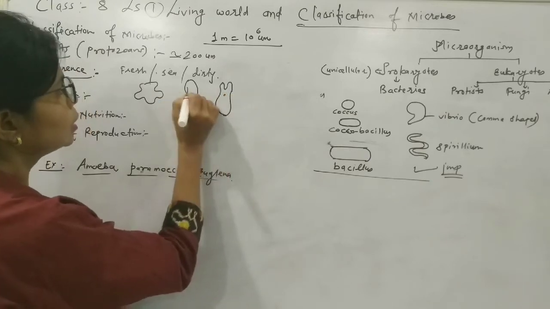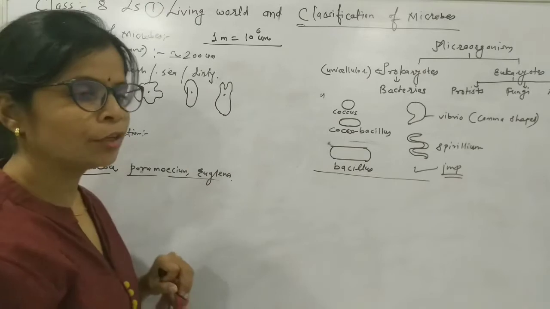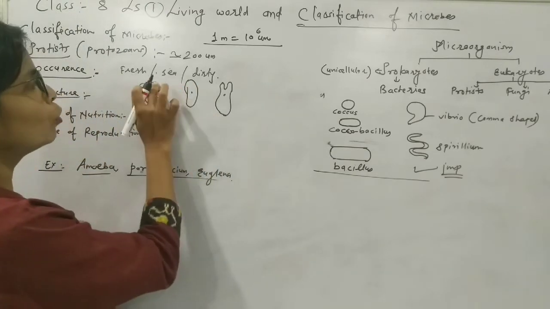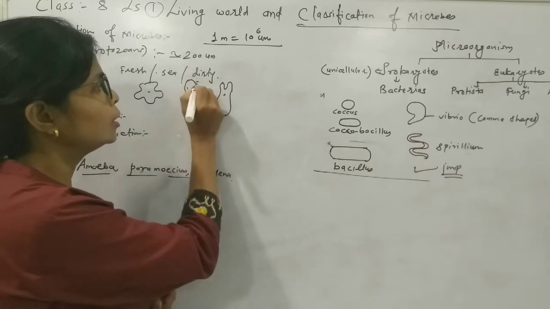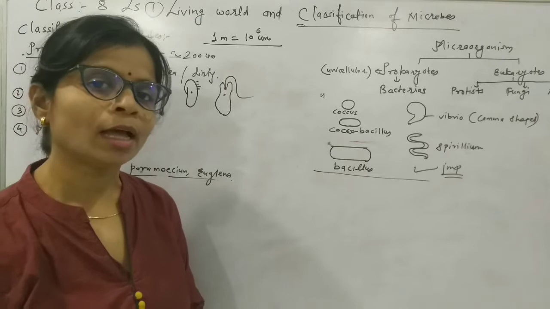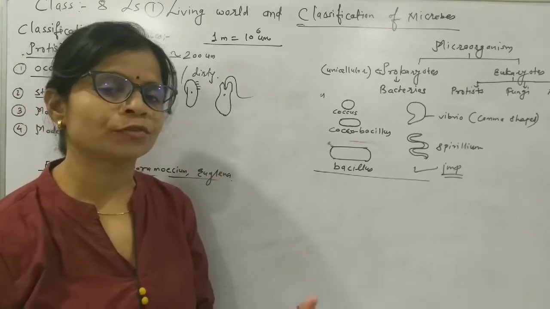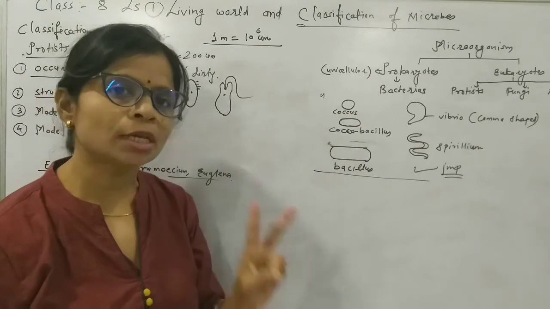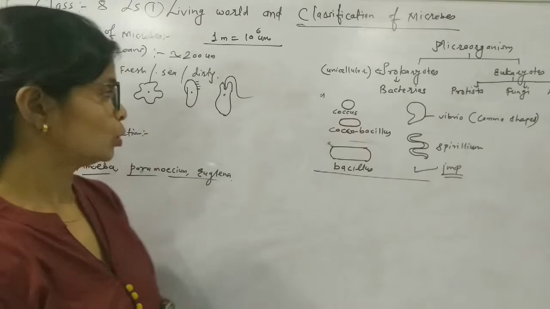See, the cell structure is different. The same way, organ of locomotion in case of amoeba is pseudopodia. Here there are cilia. Here a single flagellum for the locomotion. Means cell structure is also different and means of locomotion is also different. So this is about the structure.